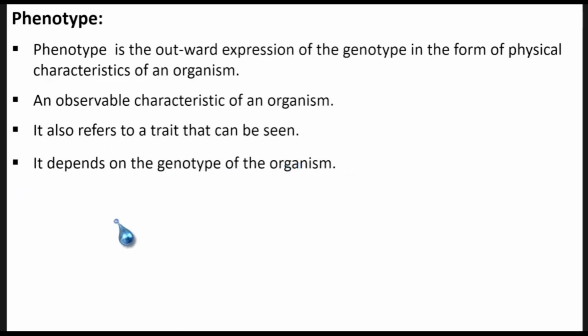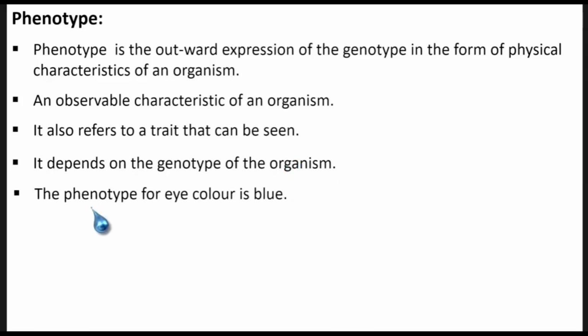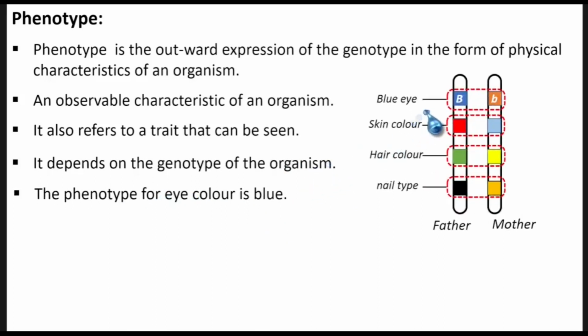So the phenotype for eye color is blue, for instance, in this living organism. If they ask what is the phenotype for the eye color, you say the phenotype for eye color is blue, meaning the color of the eyes appears to be blue.